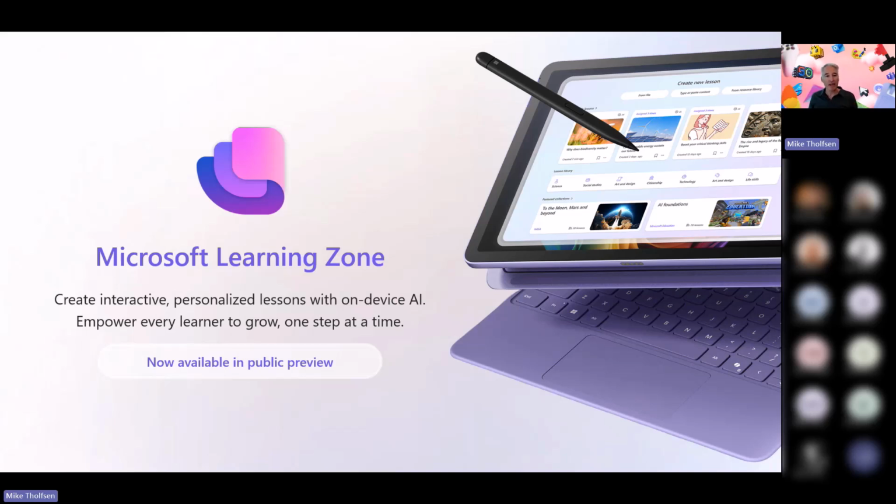And so Microsoft Learning Zone is available. It's really tailored for educators to create interactive lessons on the device, and you can share those lessons with your students who can work on those and give data back to the teacher. So I'm going to show a little video here. It's got a bumping soundtrack, and you can get a sense of how this works.